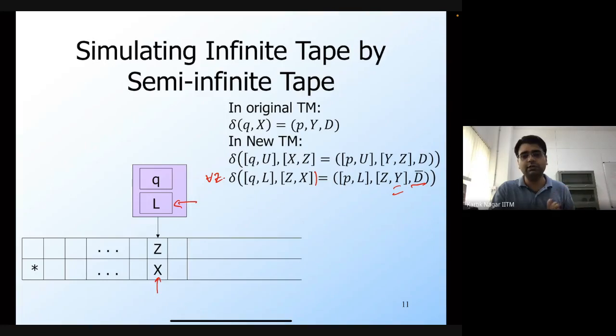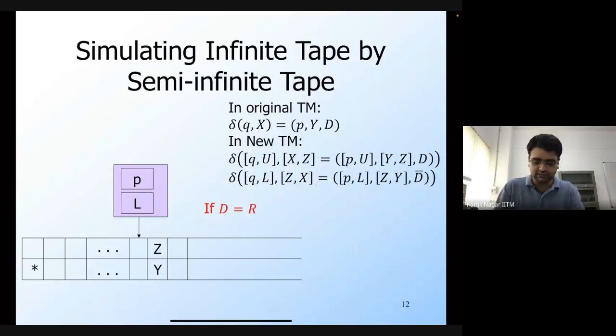On the other hand, if you are moving to the left in the original Turing machine, you are moving away from position zero, so you move to the right in the new Turing machine. In particular, if d was r, since you are moving closer to position zero, you move the tape head one position to the left. So it's the opposite of d.